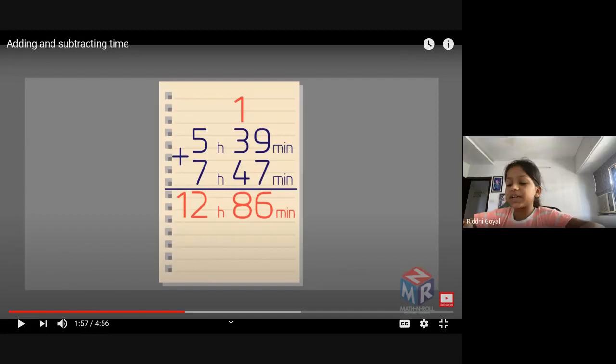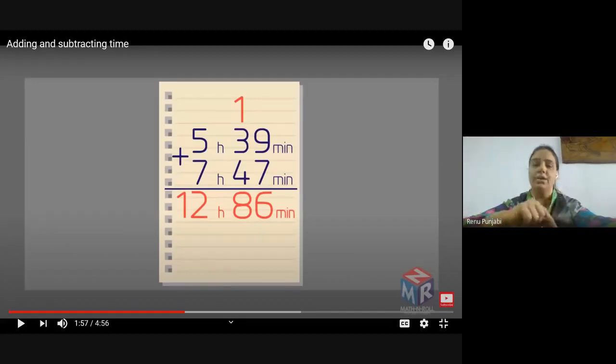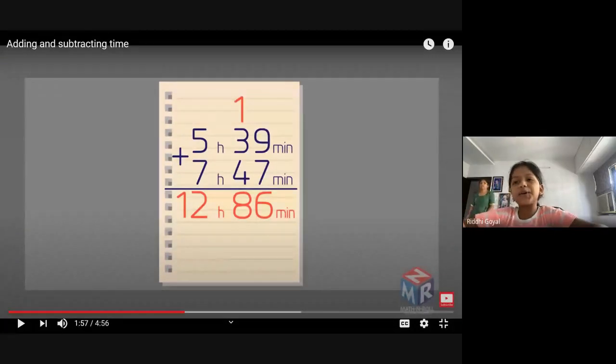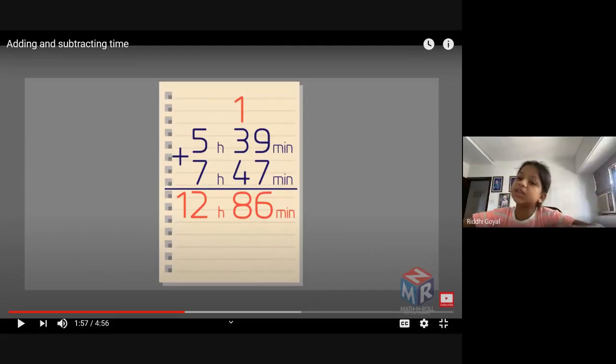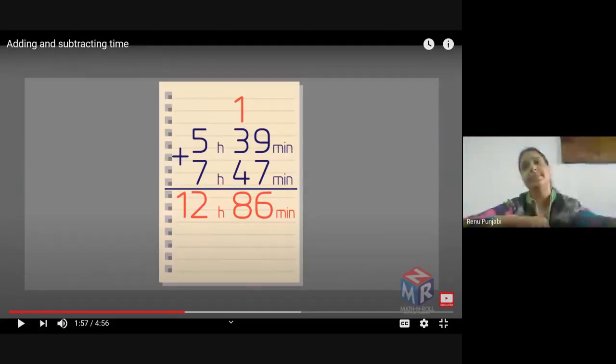It will come 12 hours 62 minutes. Yeah. So now it is 12 hours 62 minutes, right? Now you convert these 62 minutes into hours. It will be 13 hours 2 minutes. Like this we will do in all the questions. When you are adding and subtracting the minutes, you have to convert and then do it. Am I clear now? Okay, let it continue now.